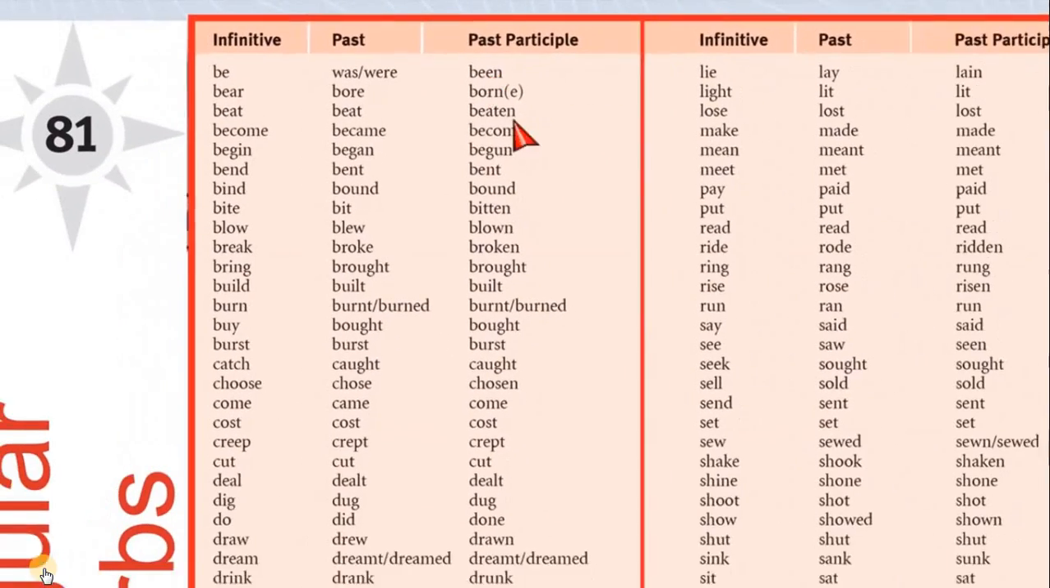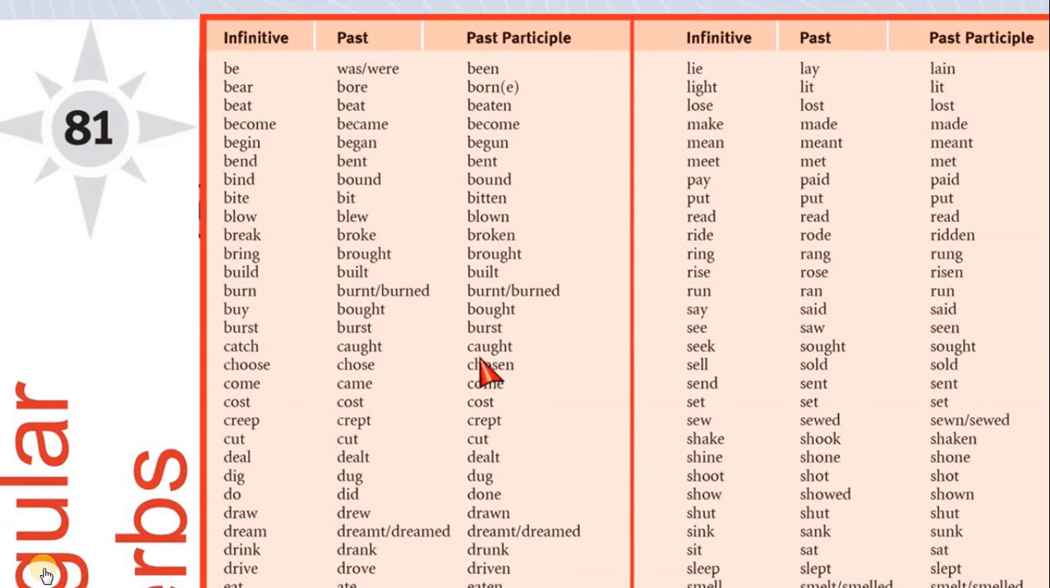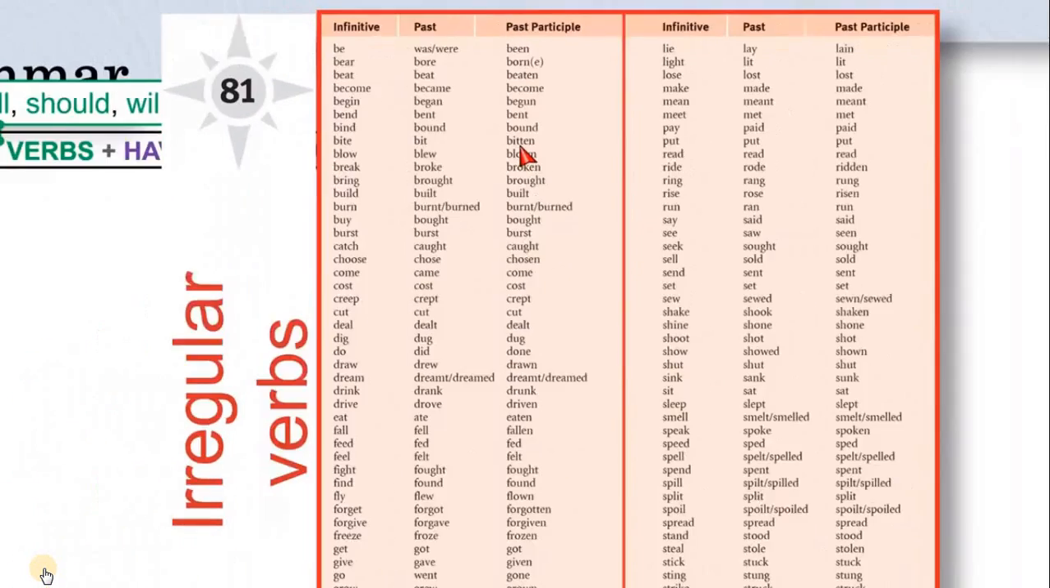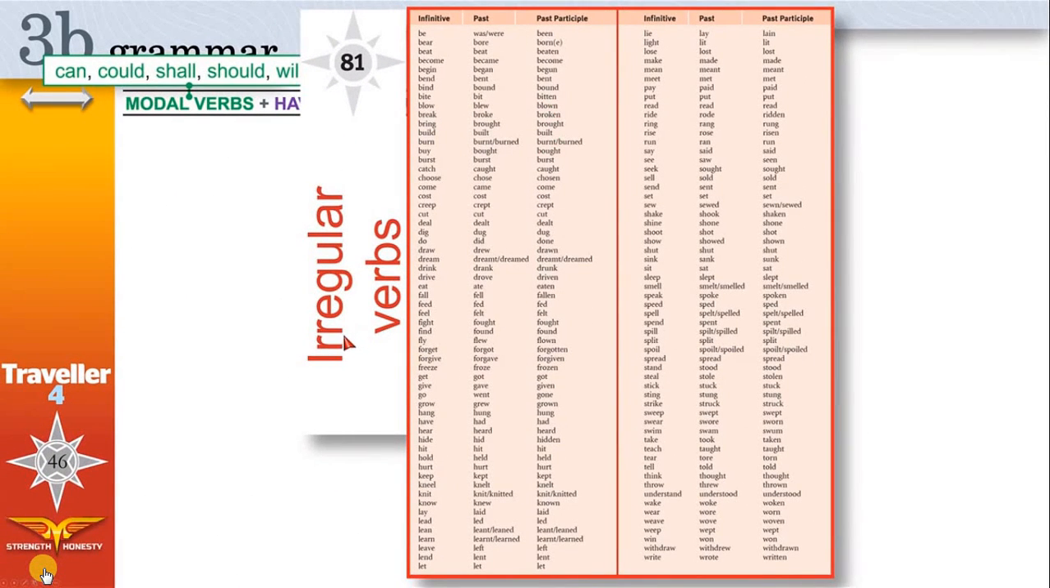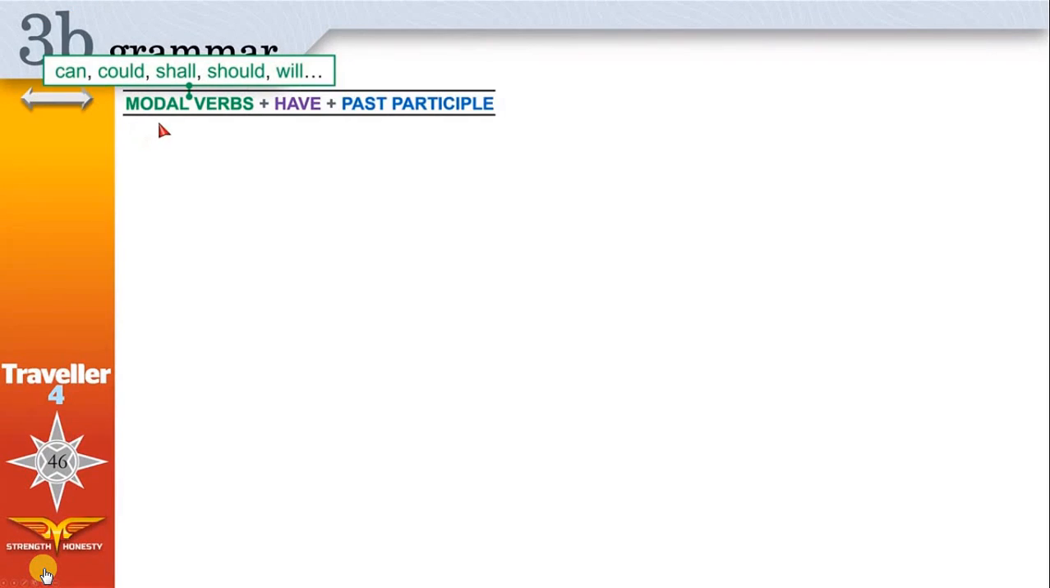That's the past participle right here. This is the verb we use. However, if the verb can't be found here, that means it is regular, and you only need to add ed to the end of that verb to make it the past participle. Now let's see how we can use this structure in our everyday life.